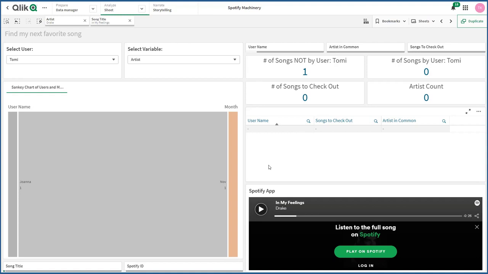Then I saw, using our green, white, gray model, that some of my friends have never listened to a song by Drake on Spotify. Weird. Finally, I was able to find a Drake song I should check out, and I played it all from the same dashboard.